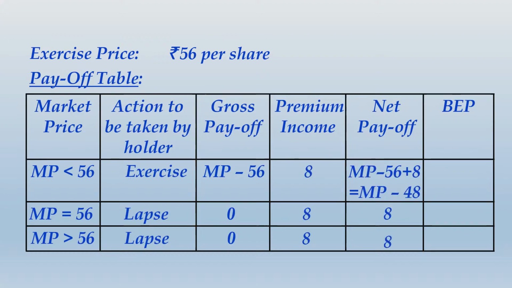Net payoff will be gross payoff plus premium income, and break even point even for the put option writer will arise when the option is in the exercising range, that is in the range where market price is less than 56. So that time break even point will arise when market price is equal to 48, and for other two lines break even is not applicable. So take a snapshot of this and then I take you ahead.